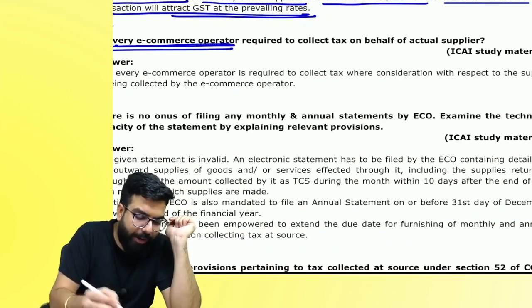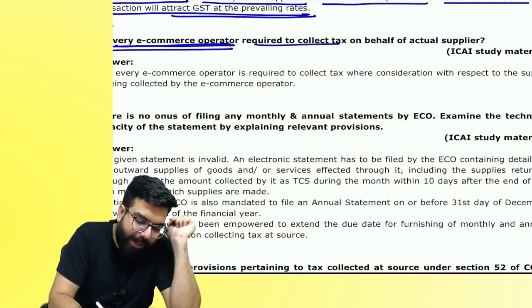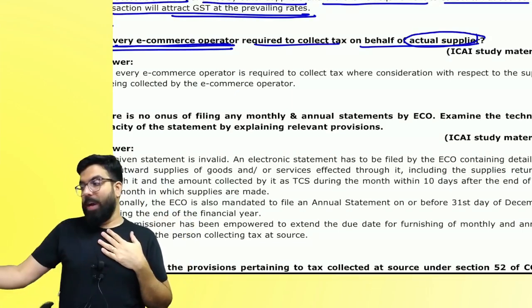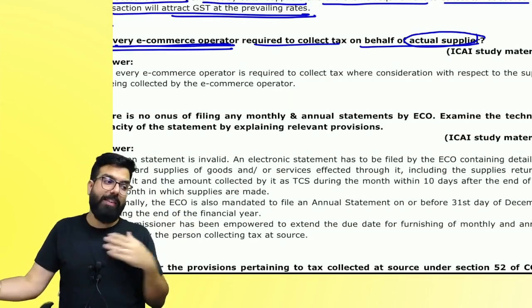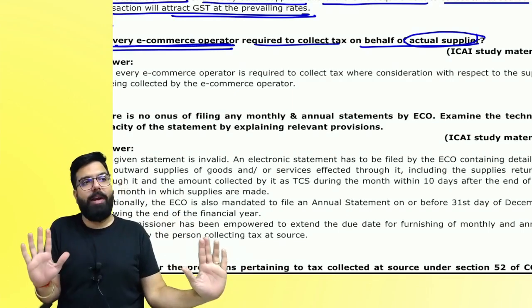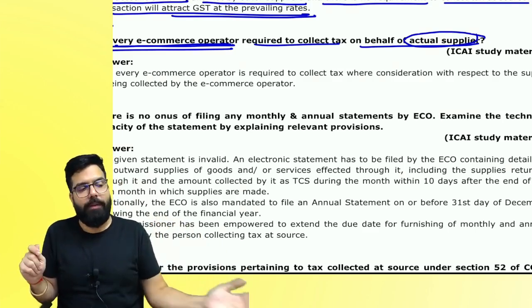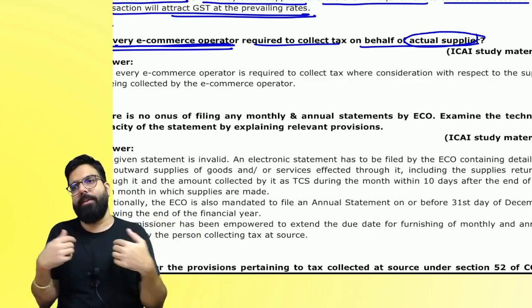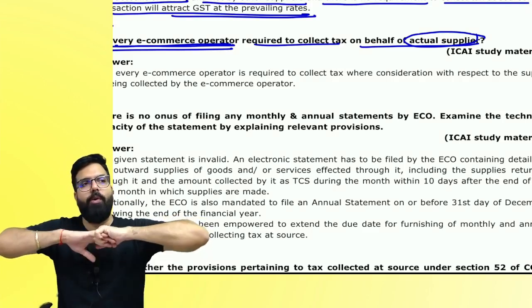Is every e-commerce operator required to collect tax on behalf of the actual supplier? If I am an e-commerce operator, and you are the actual supplier supplying through me, am I required to collect TCS? Yes or no, everyone? If the payment is going through me, yes, I will go ahead and collect TCS. Is my point clear to all? Can we go ahead, everyone?